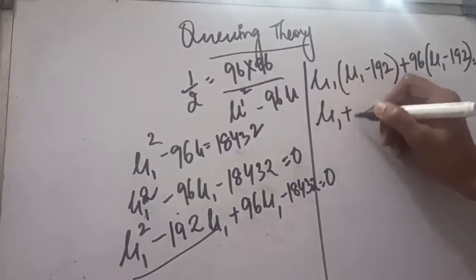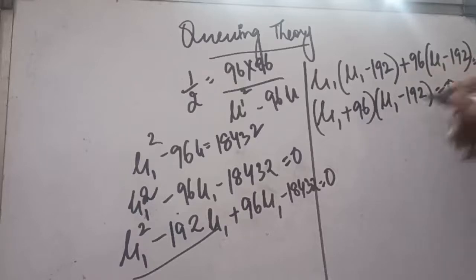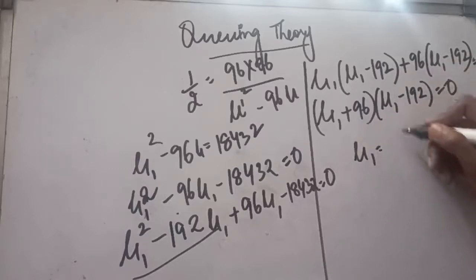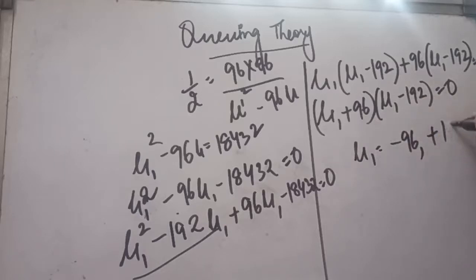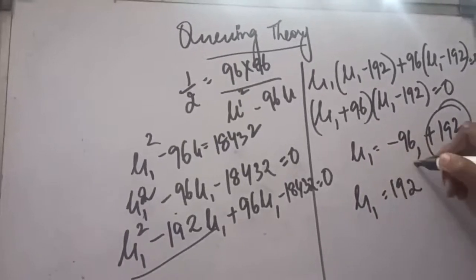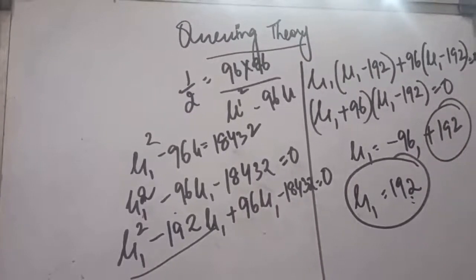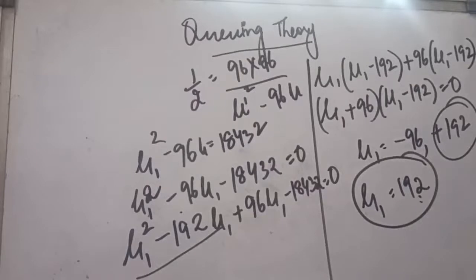So now finally it will be mu 1 plus 96, mu 1 minus 192 is equal to 0. So mu 1 will be either minus 96 or plus 192. Of course, the service rate cannot be negative. You are giving service, there has to be a certain rate which can never be negative. So this is the answer: mu 1 dash is 192. It means our service should be 192 instead of what we were originally offering to our customers. Originally we found that the service rate was 144. If you remember the question, you would have written. So now our service is coming to 192.